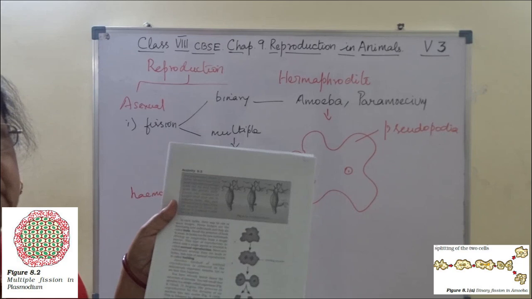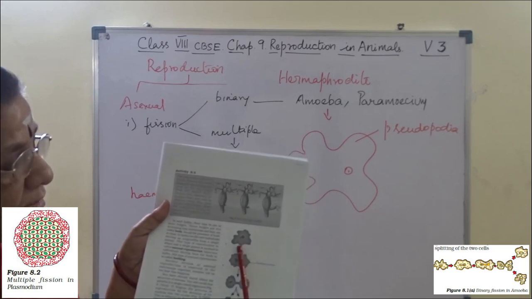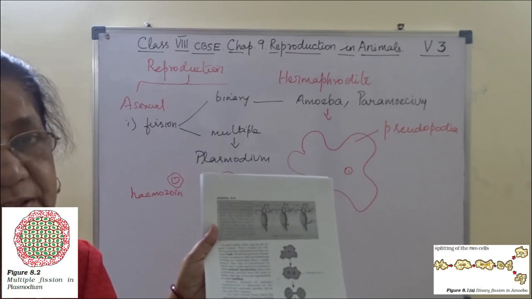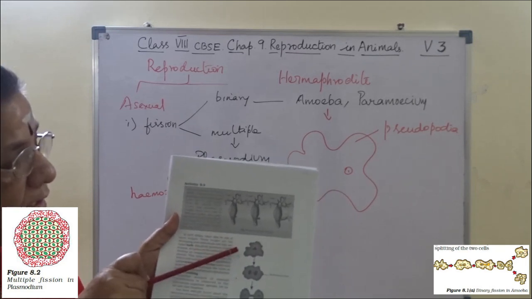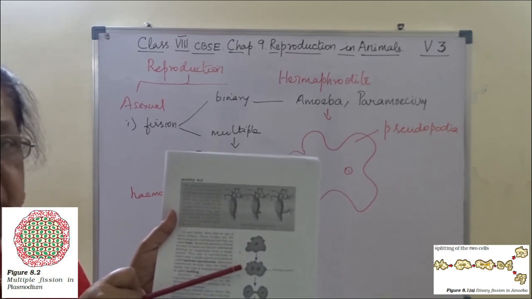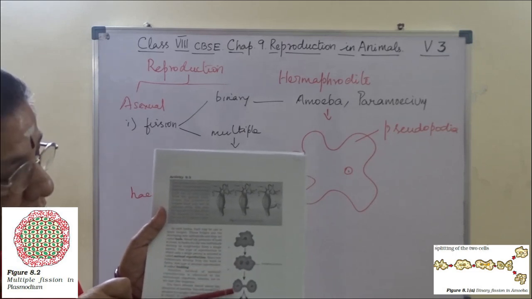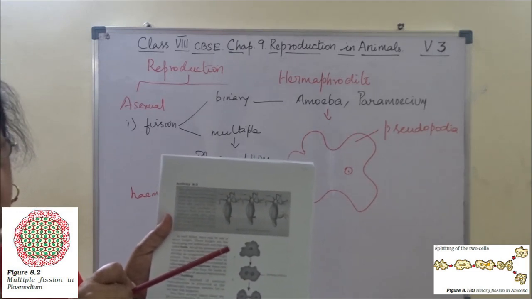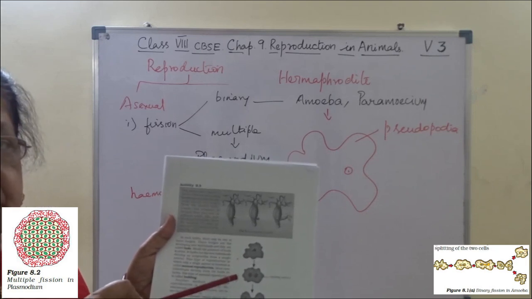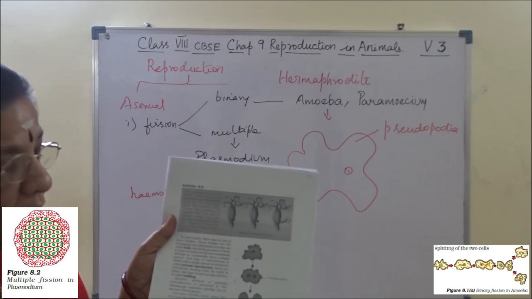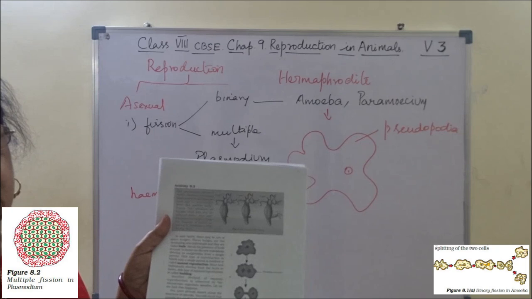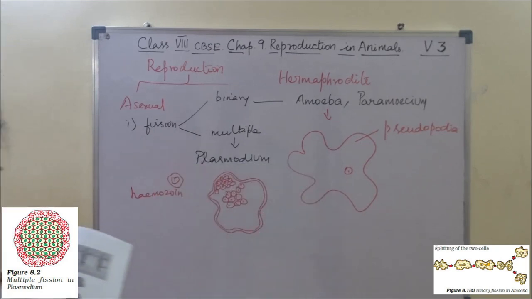Amoeba singular, amoebae plural. So this is binary fission in amoeba. This is the description that you will learn. I hope you understand. First, in the entire amoeba, the nucleus starts dividing, and at the same time a protuberance appears going towards the interior of the body of the amoeba. As the constriction deepens, the nuclei also move apart. Then at the point of contact, it separates into two new daughter amoebae. So this is for asexual reproduction.